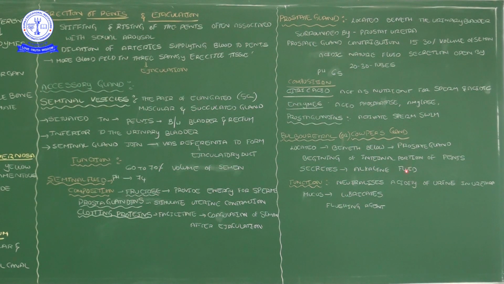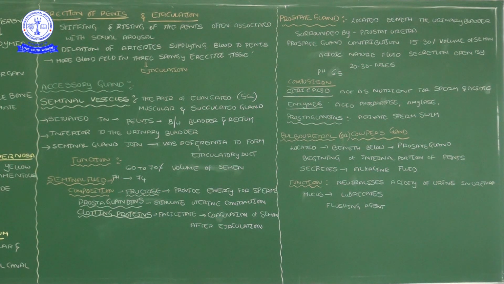If a person releases urine before ejaculation, the urine is slightly acidic, and that pH may disturb or damage the semen composition. So the remaining urine particles are washed out or rinsed by the bulbourethral gland secretion.